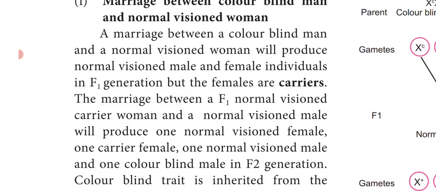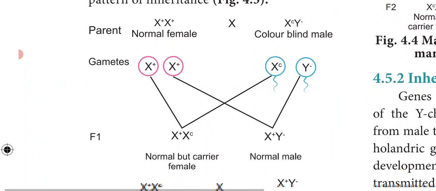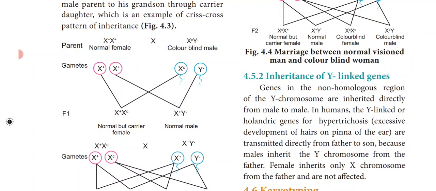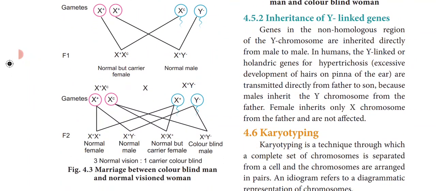The colorblind trait is inherited from the male parent to his grandson through the carrier daughter, which is an example of the crisscross pattern of inheritance. So colorblindness also forms a crisscross pattern, from the father to the daughter, and from the daughter to the grandson. Here you can see the F1 generation as well as the F2 generation.